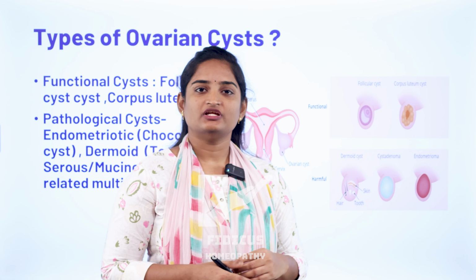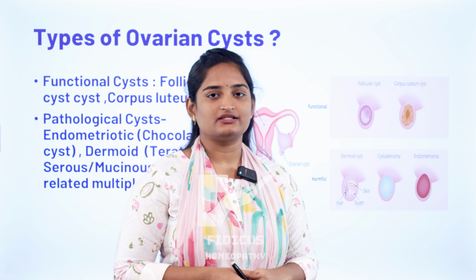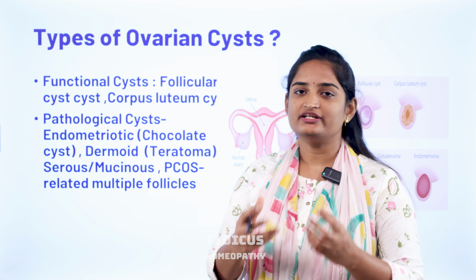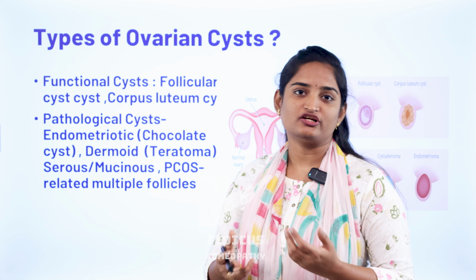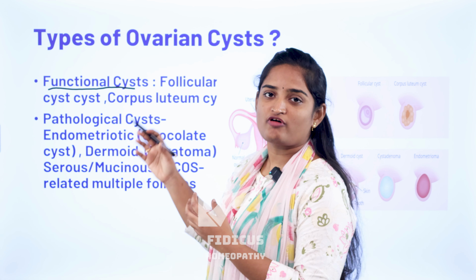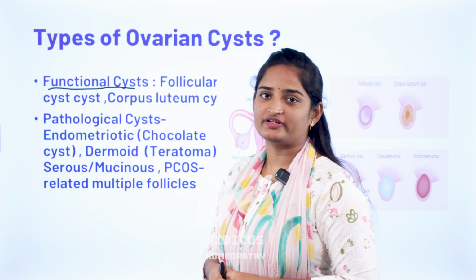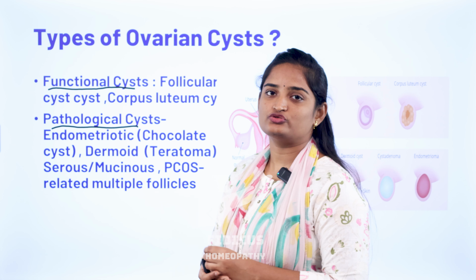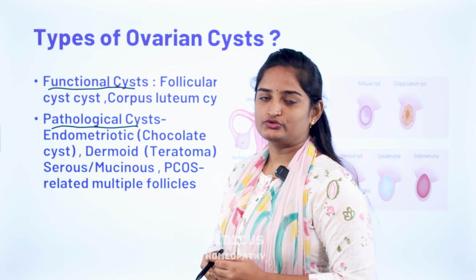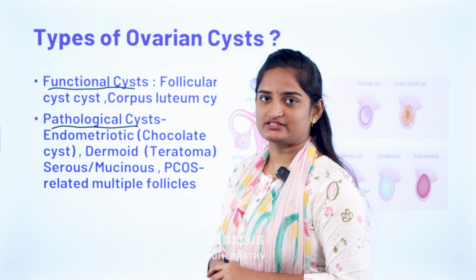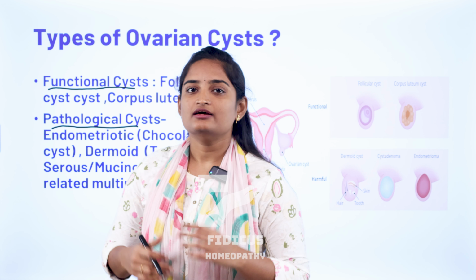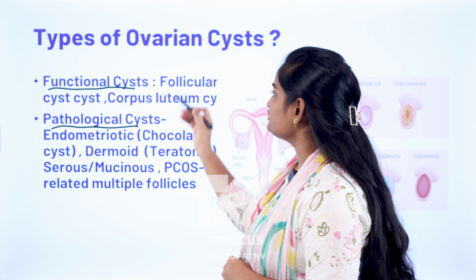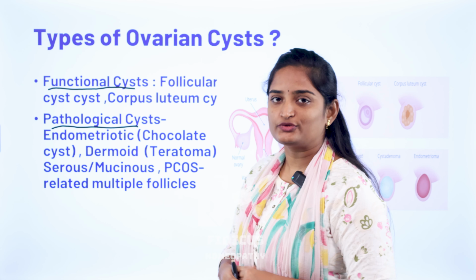Now coming to the different types of ovarian cyst. There are two types of ovarian cyst. One is functional cyst, the other one is pathological cyst. Functional cysts are formed during the normal functioning of the ovaries, and where there is an accumulation of any extra tissue or growth of the tissue, we call it pathological cyst. In functional cyst, two types of cysts are there. One is follicular cyst, the other one is corpus luteum cyst.